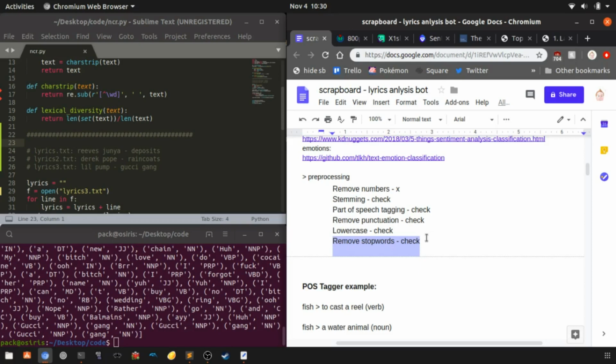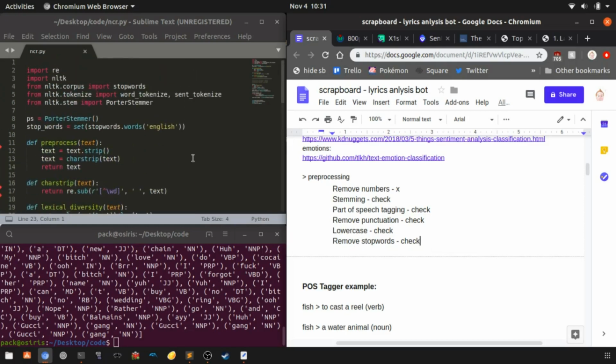Whenever we're doing analysis on the lyrics, we want to get rid of things that don't affect the context or the meaning. By the way, I am analyzing actual real music with this algorithm, so keep in mind, there's probably going to be a lot of offensive language on the screen. Anyways, removing stop words is one of the first things you want to do.